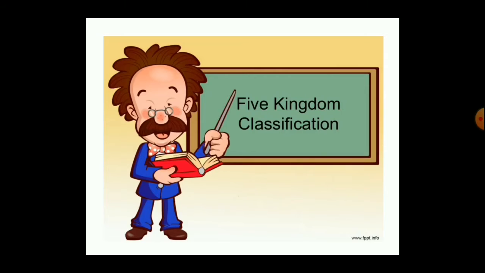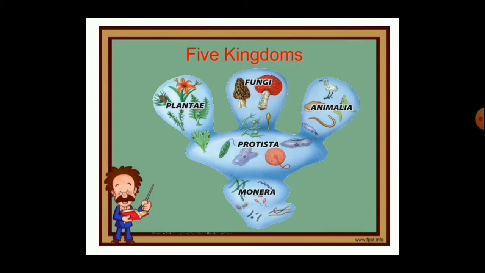The topic is characteristics of 5 kingdoms. The 5 kingdoms are Monera, Protista, Animalia, Fungi and Plantae. Monera. Kingdom Monera contains prokaryotes or prokaryotic organisms.